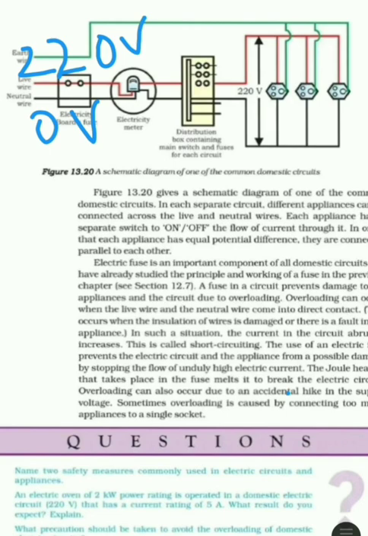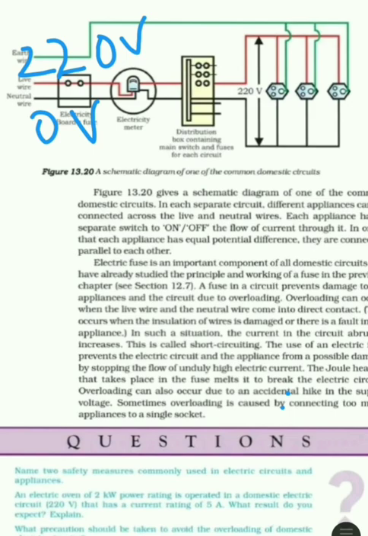As a safety measure to avoid electric shock, the appliances with metallic bodies like press, toaster, table fan, etc. are connected to the earth wire, which has an insulation of green color. That green color wire is known as the earthing wire. The metallic body is connected to the earth wire, which provides a low resistance for the flow of current. It ensures that even after any current leakage, the metallic body of the appliance keeps its potential equal to the earth, and the user will not get a severe electric shock.